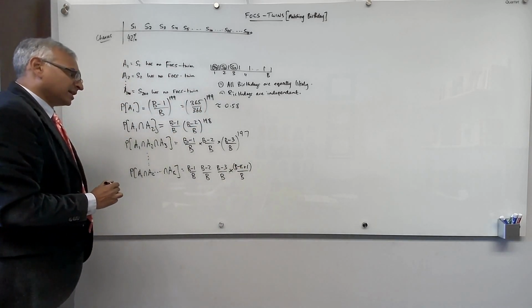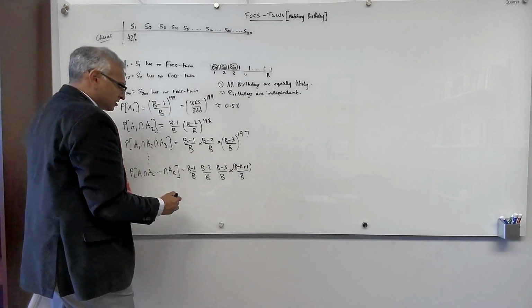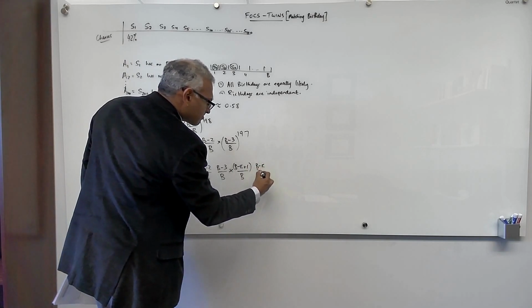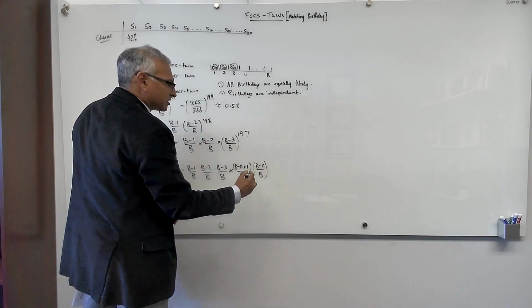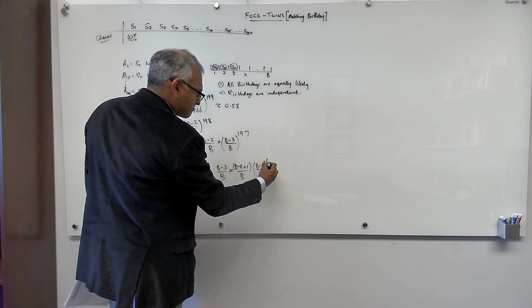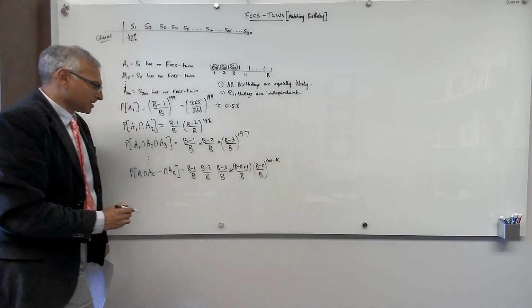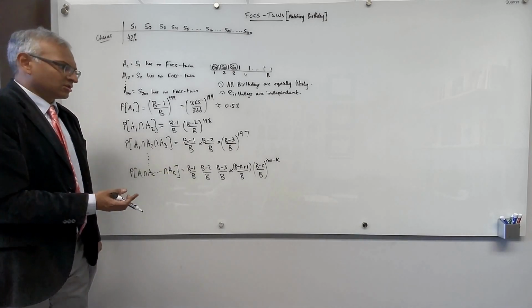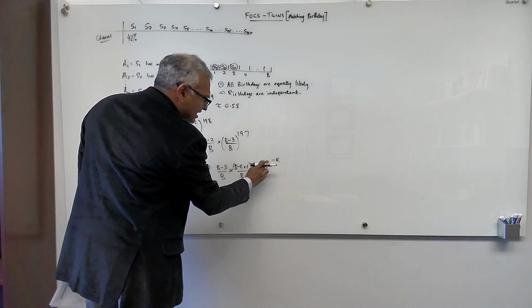Okay, and then the remaining students have to choose among b minus k birthdays. Okay, and how many students are there? 200 minus k. And if we now want to generalize this formula to n students instead of 200, this would just be n.